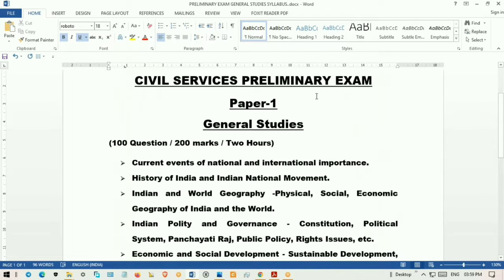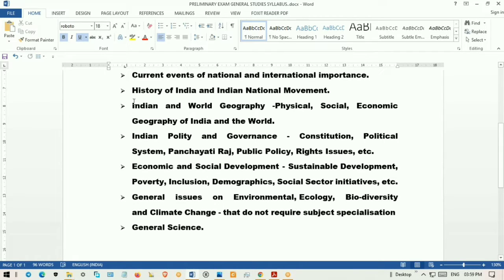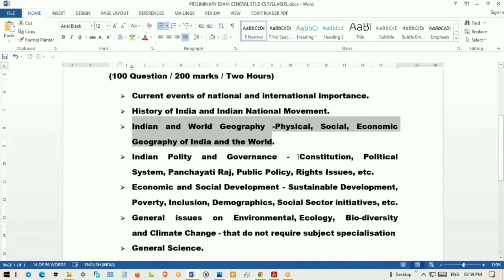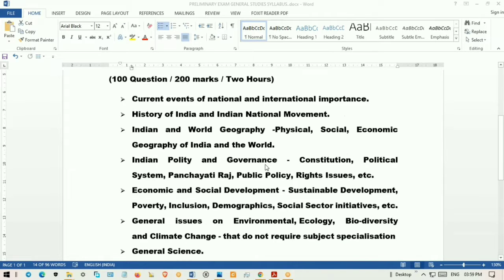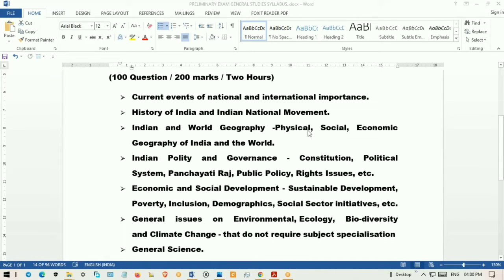So in our preliminary syllabus, it is clearly mentioned, this is the Civil Services Preliminary Examination Syllabus, Paper 1, General Studies. In this, they have clearly mentioned Indian and world geography, which will include the physical, social, economic geography of India and the world. Here, if you study the physical geography, then it is automatically easy to cover the social and economic geography. In that order only, we are going to discuss the subject.